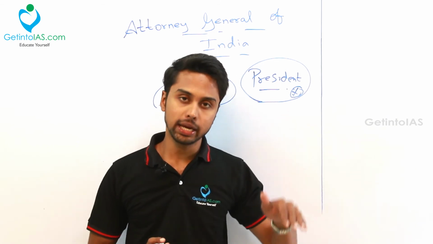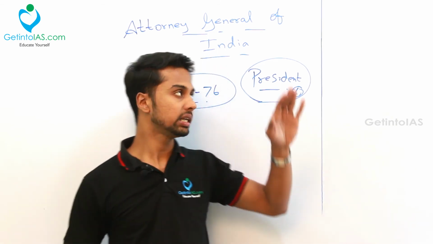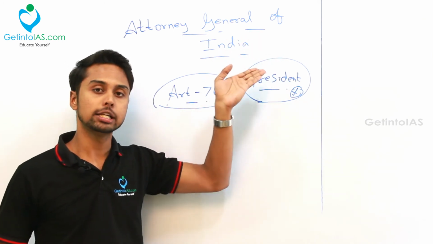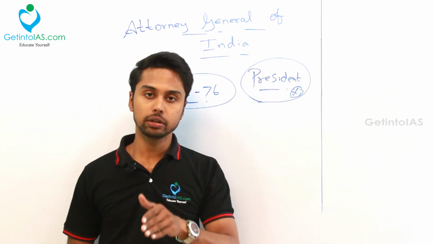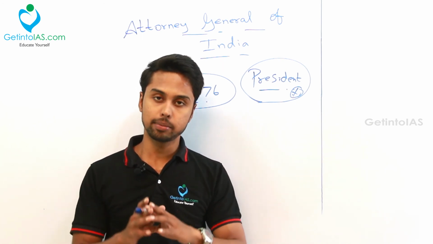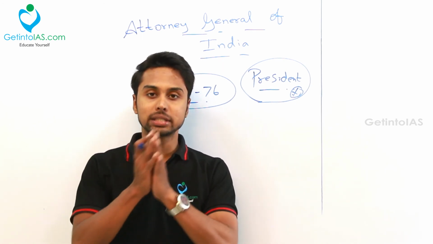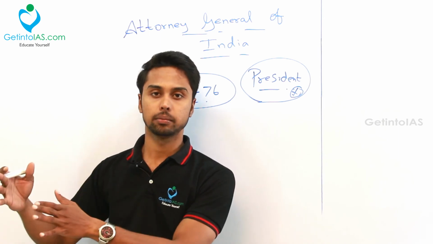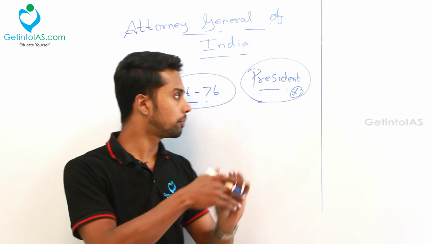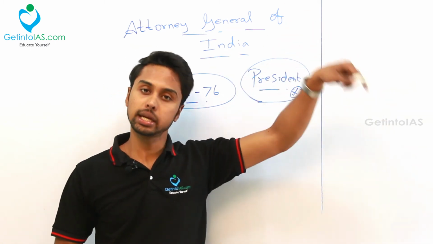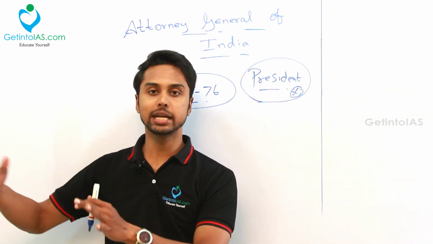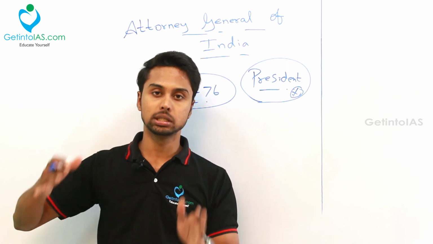And with respect to the state, you have the Advocate General. Okay, here this is Attorney General of India. With respect to the state, there is a post called Advocate General, and that Advocate General will represent the state government. Okay, he will represent the state government wherever the state's representation is needed. Okay, he is appointed by the governor instead of the President. It will be the governor. Okay, he is going to represent the concerned state governments. Like that, every state will have their respective Advocate General.